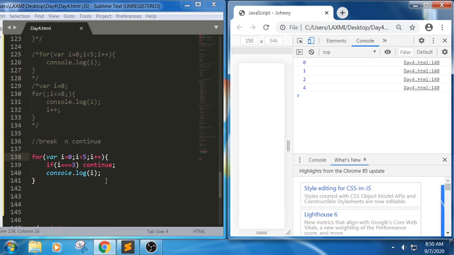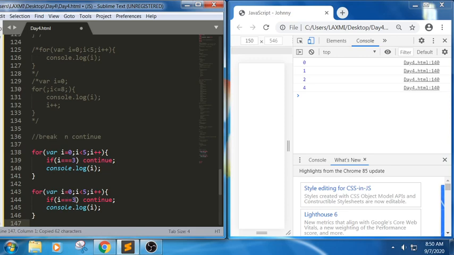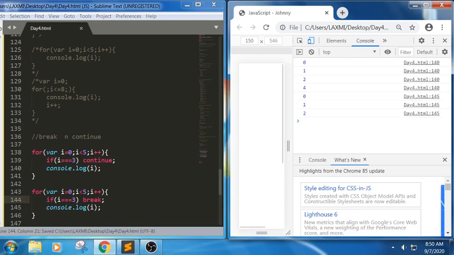See here, the value 3 has been skipped. Now let me take the same snippet and write break here. See the difference.